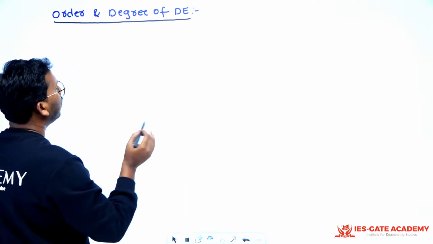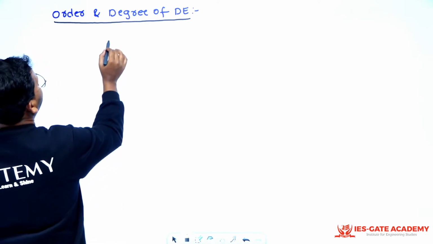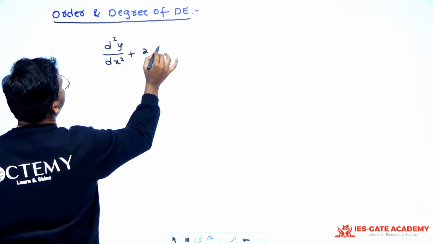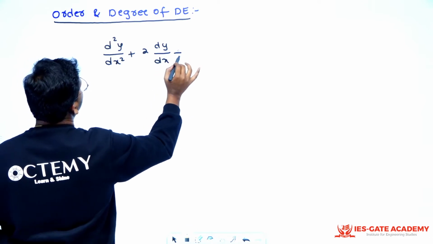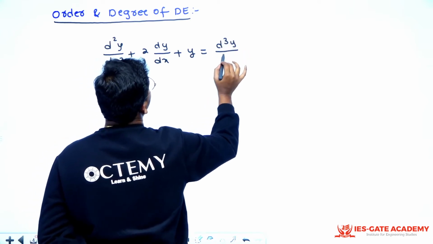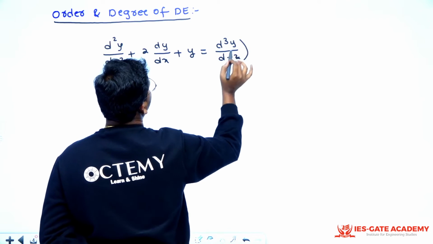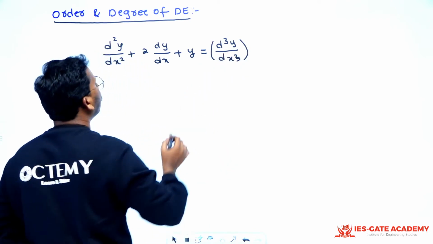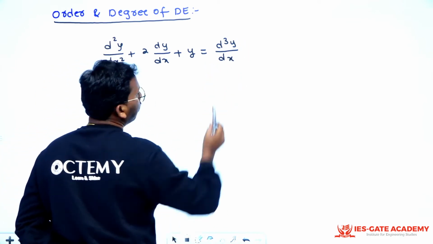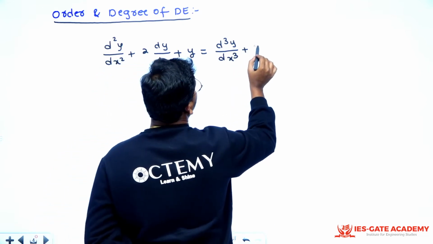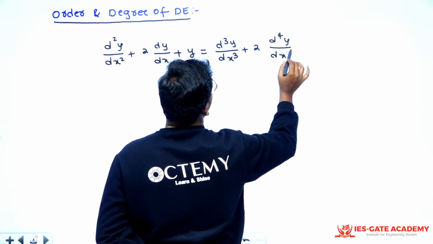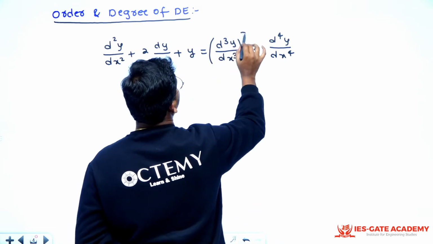So let me write them. Let me first tell you the examples, right? Say I have written something like d square y by dx square plus 2 dy by dx plus y is equal to d cube y by dx cube whole power, something like this. d cube y by dx cube plus 2 d power 4 y by dx power 4, and here you put power 3, right?